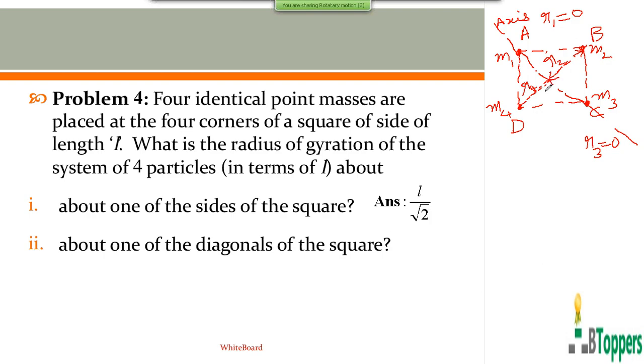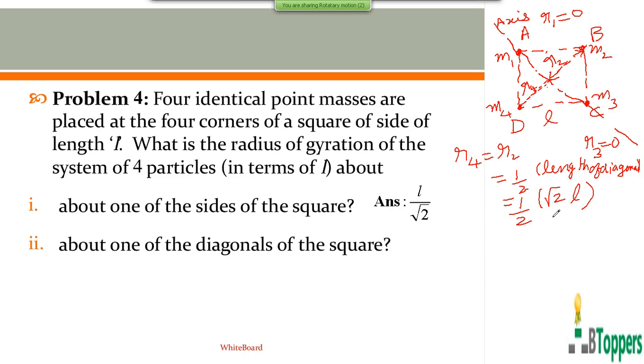Here the axis is passing through the center of the square and lies in the plane of the square, coinciding with one of the diagonals. That means R4 and R2 are equal, and each is equal to half of the length of the diagonal of the square. If L is the length of one of the sides of the square, the length of the diagonal, as you are expected to know, will be root 2 times the length of one of the sides. So R2 and R4 come out to be L by root 2.